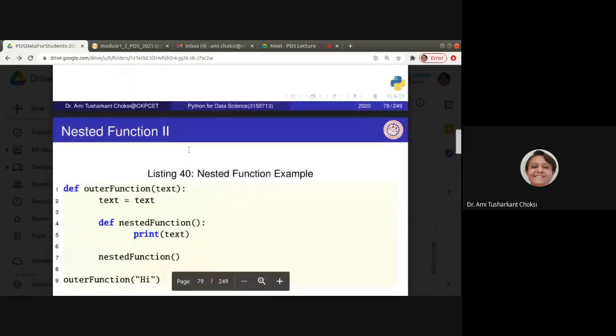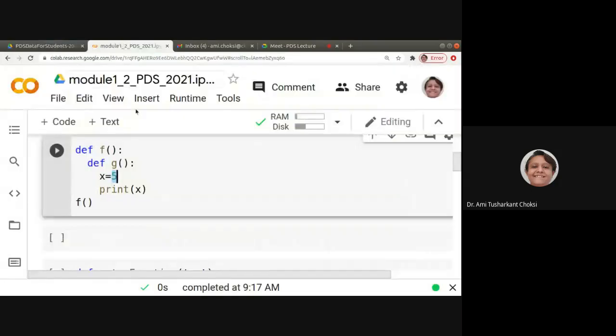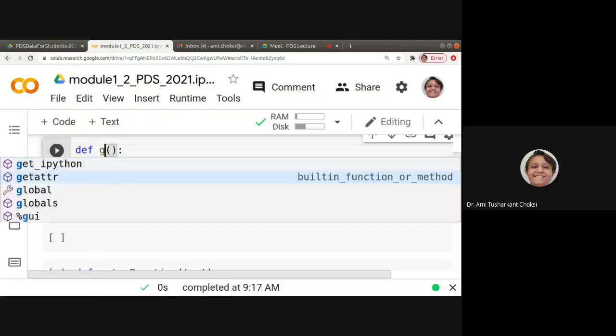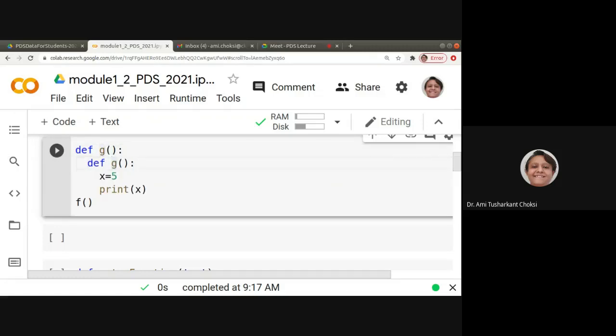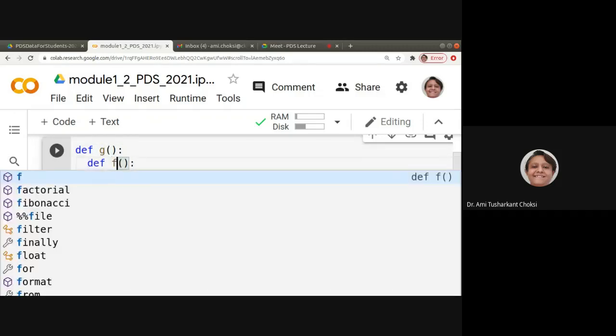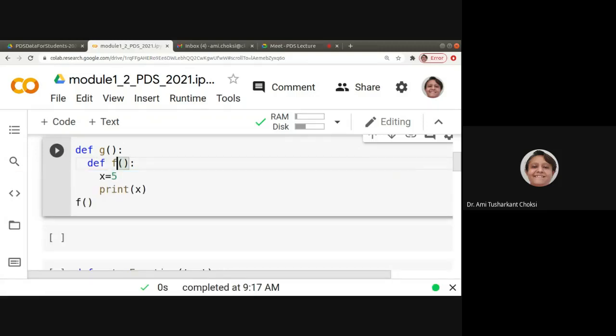So what do we see? If this is the case, it will find it in g, right? If it is here, and if this is here, then what can we say? If this is g and this is f, then we can say it is the reverse case, right? See, it does not matter whether f is outside or g is outside. The thing is, if it is not available here, but it is used, then you can say it will be found in the inside function. Okay.